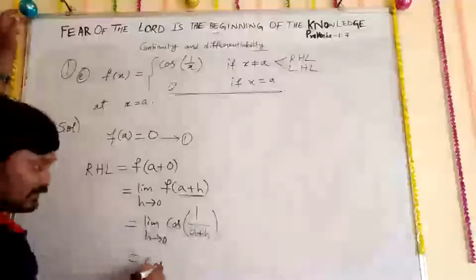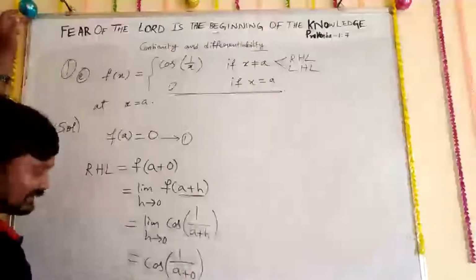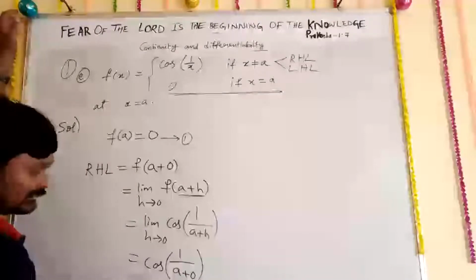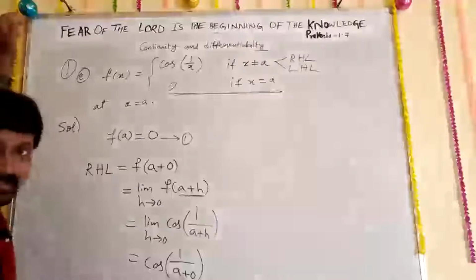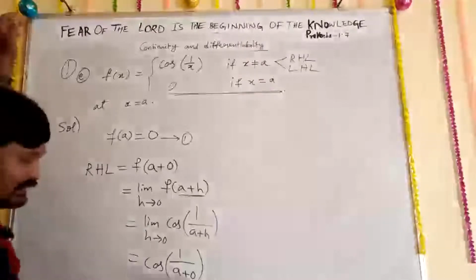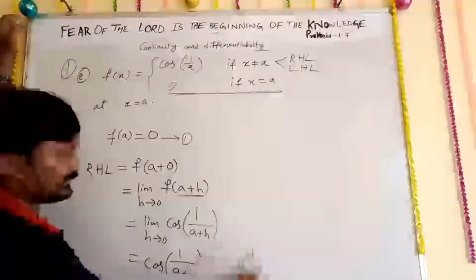So now we can write cos 1 upon a plus 0. That is nothing but cos of 1 upon a. So at last what we got? Cos 1 upon a. Here I am going to write cos 1 upon a.